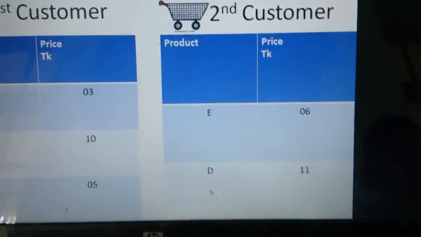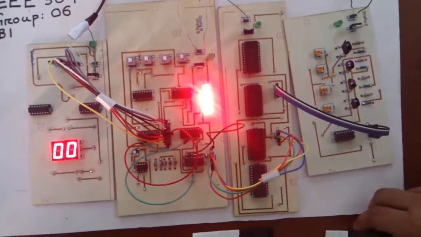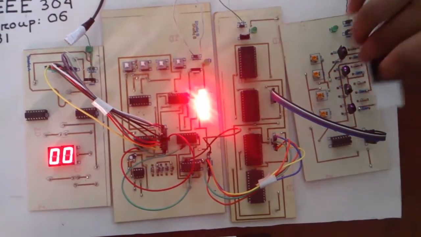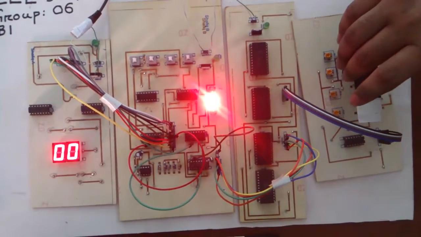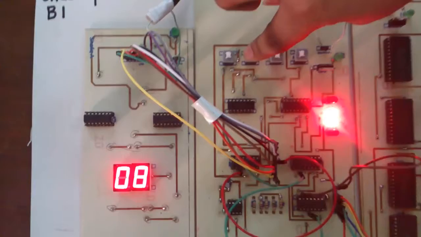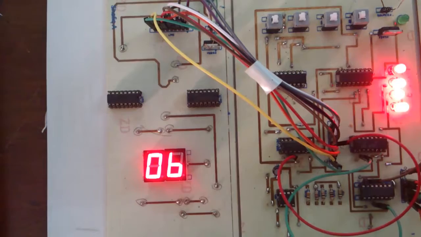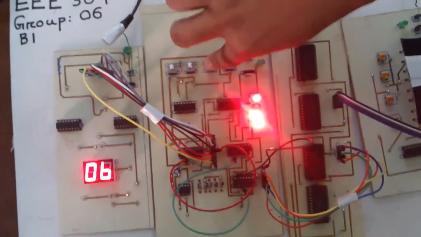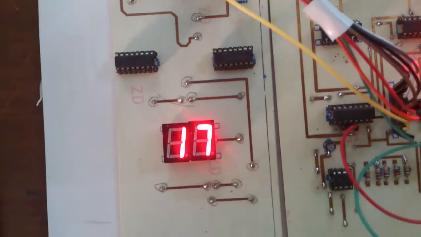We have our second customer in our cash counter. He wants to purchase product E and F. And the prices are 6 and 11 taka respectively. Taking these inputs, the final output becomes 6 plus 11 equals 17 taka.